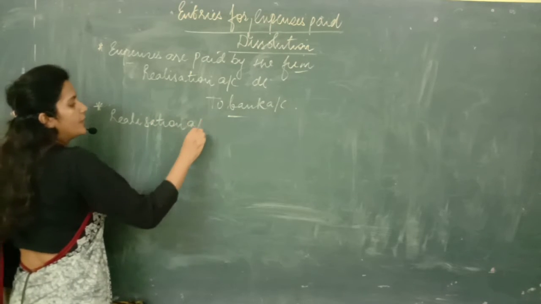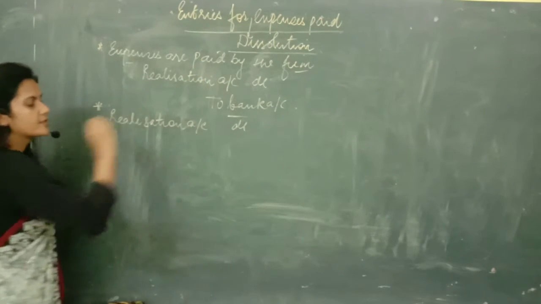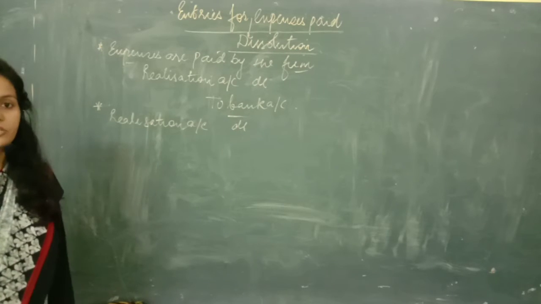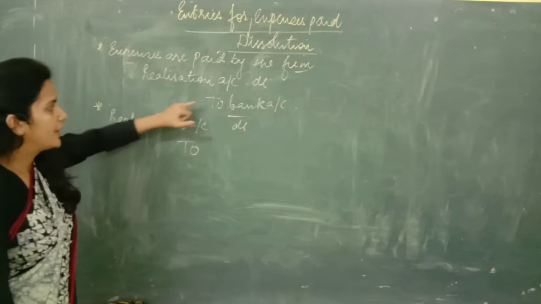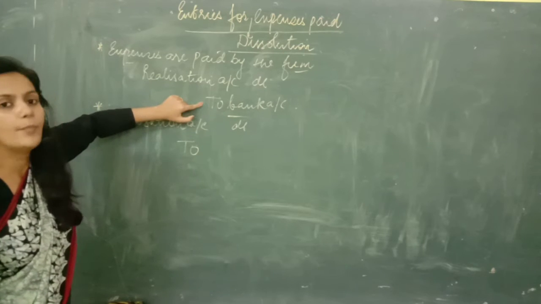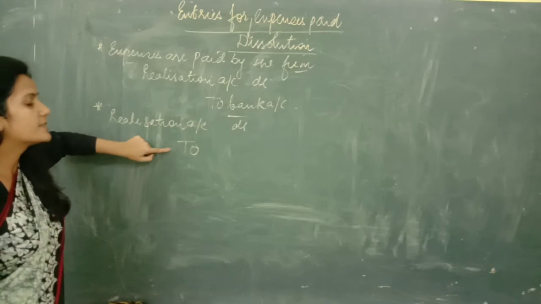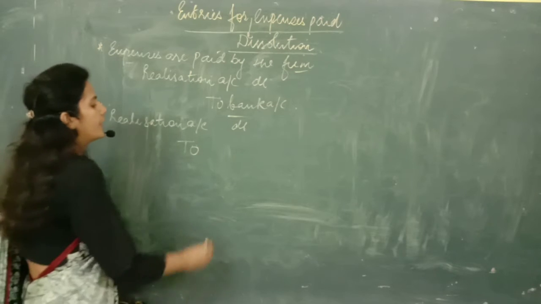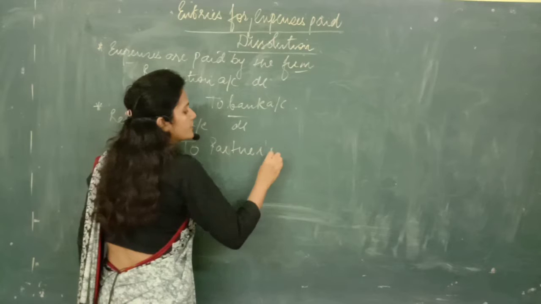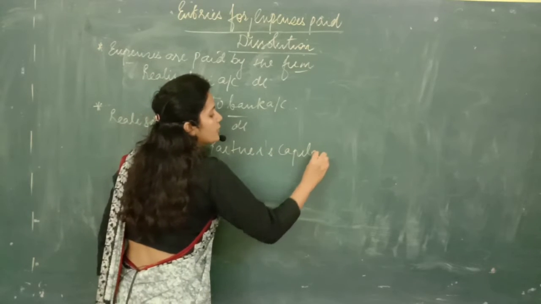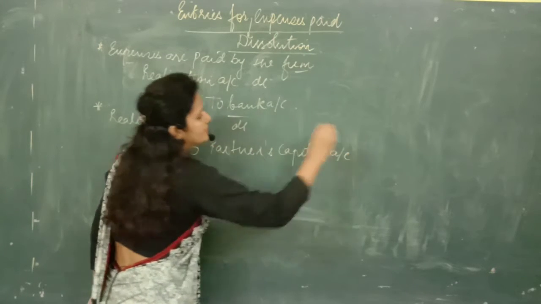And now if I am making payment of dissolution expenses, then also I have to debit realization account. Then, when the money is paid by the firm, we credit bank account. But when the money is paid by a partner, then in that case we have to credit the partner's capital account, who is going to make payment of such expenses.